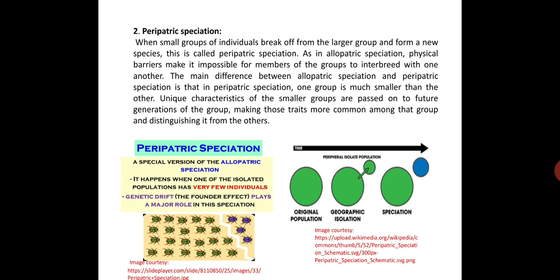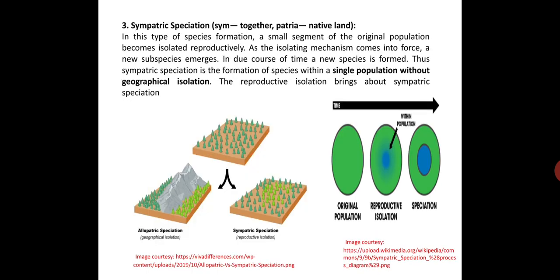That means geographic isolation is still occurring here, but at the periphery. So that is known as peripatric speciation. Now the sympatric speciation: sym means together and patria means native land. In this type of species formation, a small segment of the original population becomes reproductively isolated. As the isolating mechanism comes into force, a new subspecies emerges. In due course of time, a new species is formed.